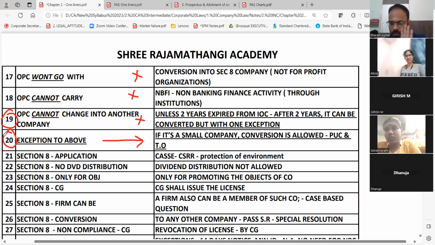Paid up capital, turnover and all we told? Yes. Within that, if you want to, then conversion is allowed for paid up capital and turnover. Please take down this alone for 19 and 20. This is for your knowledge only.